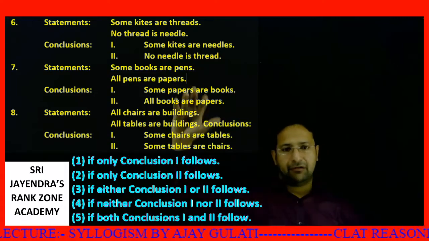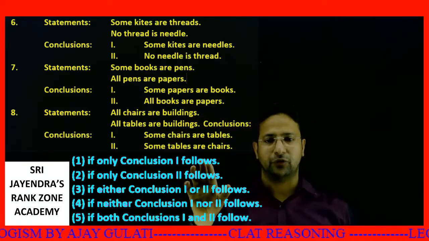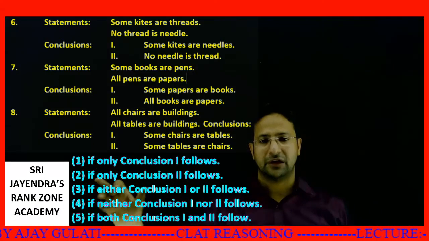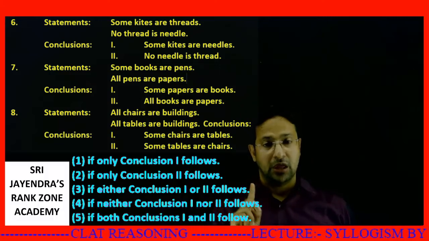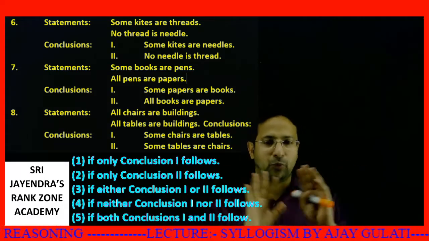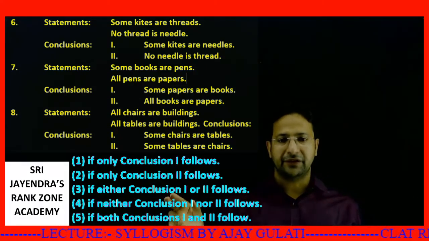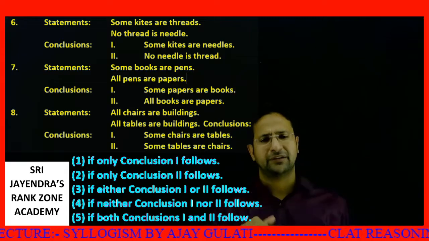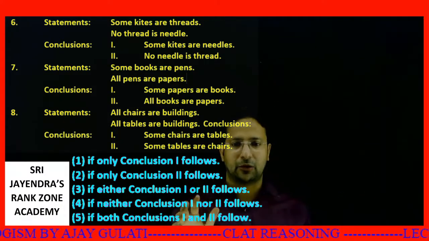So now I have a few sets, but theory, let's see. If conclusion 1 follows, we will mark option 1. If conclusion 2 follows, we mark option 2. If either conclusion 1 or 2 follows, it means at one time either this will be true or that will be true. Both of them cannot be false. At least one of them will be true. If neither conclusion 1 nor 2 follows, it means none of the statements is possible. If both conclusion 1 and 2 follow, then I'll mark option 5.